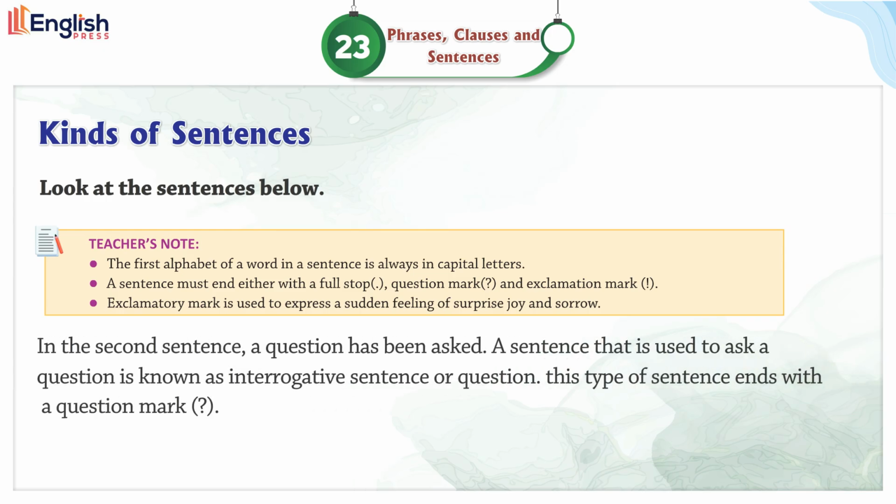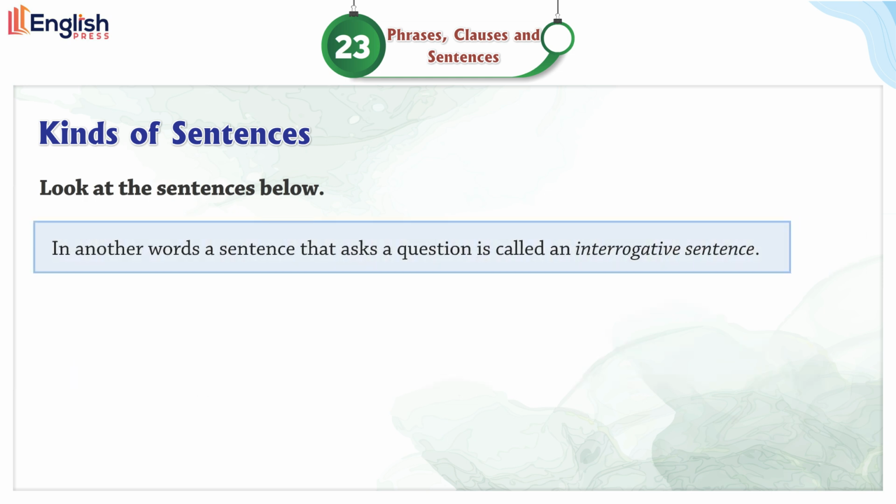In the second sentence, a question has been asked. A sentence that is used to ask a question is known as an interrogative sentence or question. This type of sentence ends with a question mark. In other words, a sentence that asks a question is called an interrogative sentence.